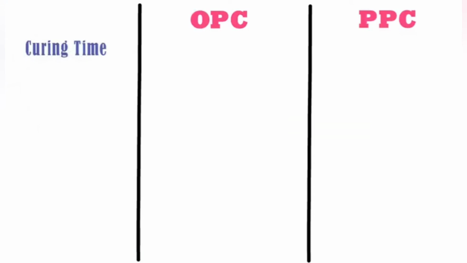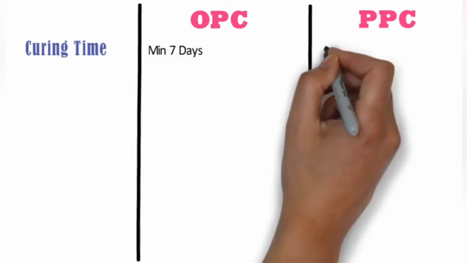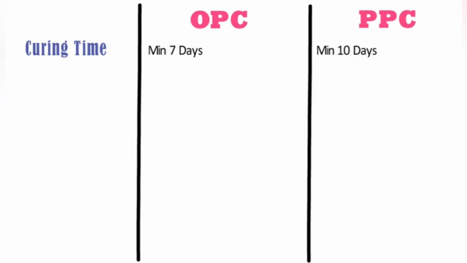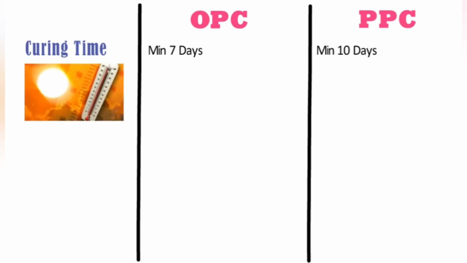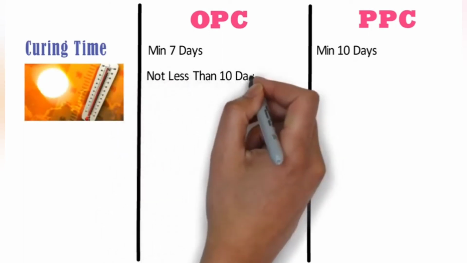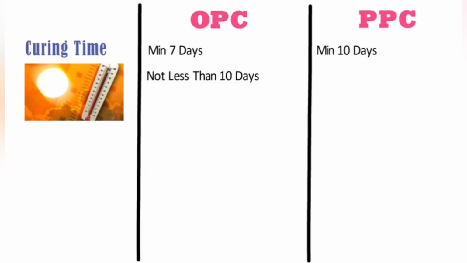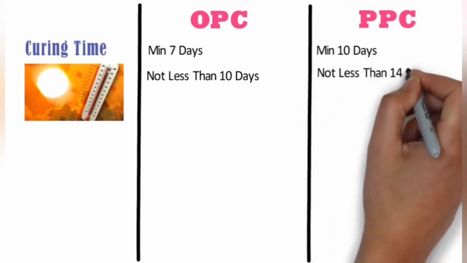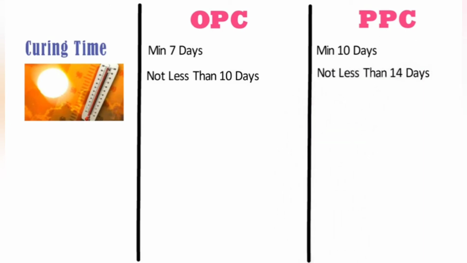Curing time. OPC requires a minimum curing period of 7 days, whereas PPC requires a minimum curing period of 10 days. When OPC is exposed to hot and dry weather condition, the minimum curing period required shall not be less than 10 days. Whereas when PPC is exposed to hot and dry weather condition, the minimum curing period required shall not be less than 14 days. Here you can see the curing period of OPC is less than PPC, hence the curing cost reduces. And that's why OPC is recommended where curing costs are prohibitive.